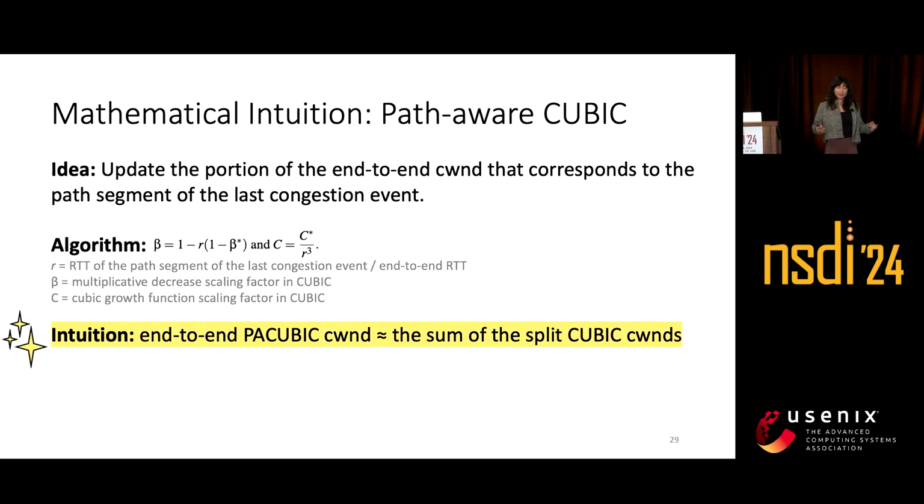But even if all this is a bit confusing, really the high-level idea we want is that now we have a new signal about loss in the network. We know where loss is occurring, and we can use that to improve our congestion control algorithms in a fast and fair way.